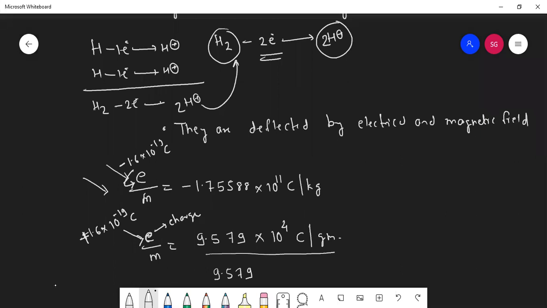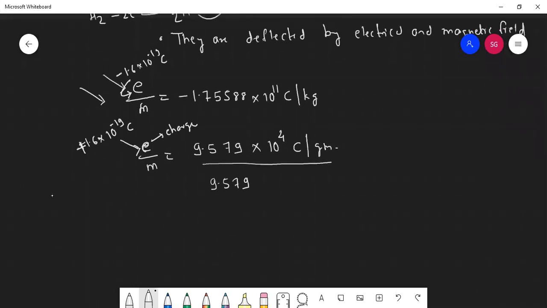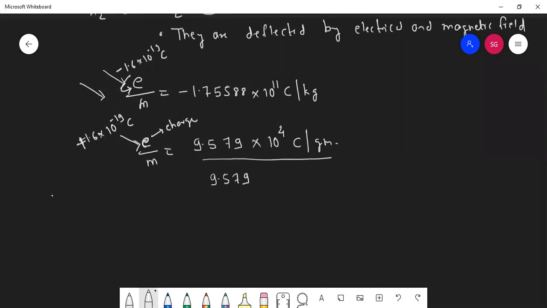And if you substitute the value, because the charge and the e by m value you know, you can find the mass through it. And in the previous chapter we already discussed the mass of proton. Anyone remembers what was the mass of proton?